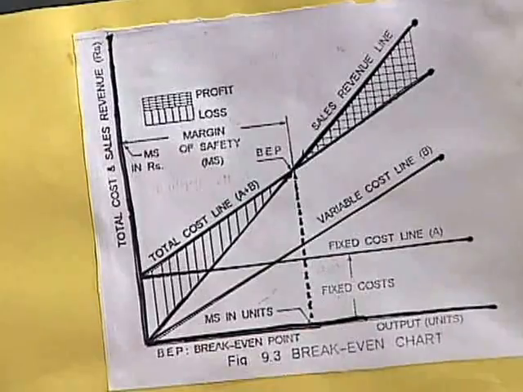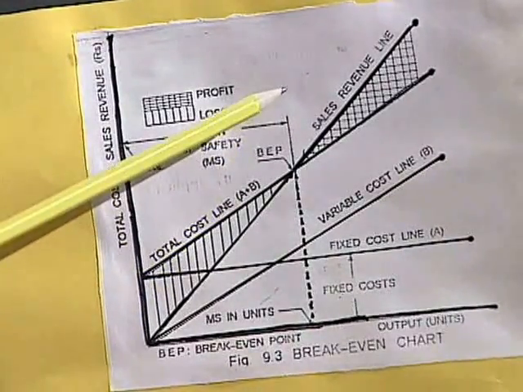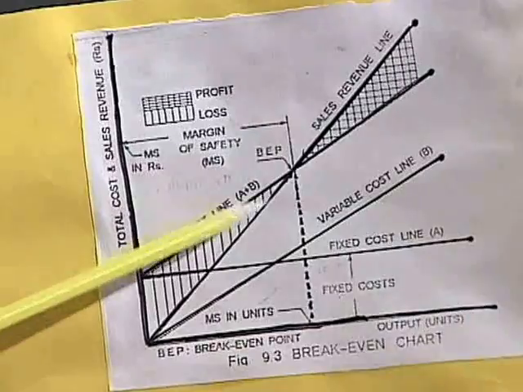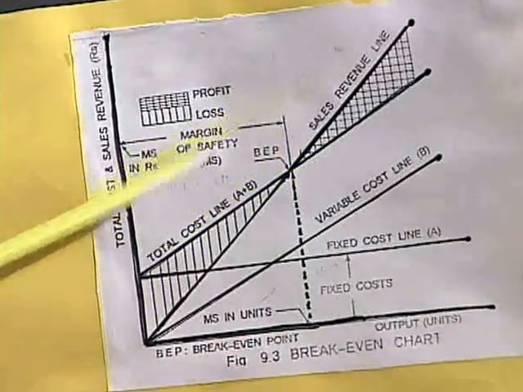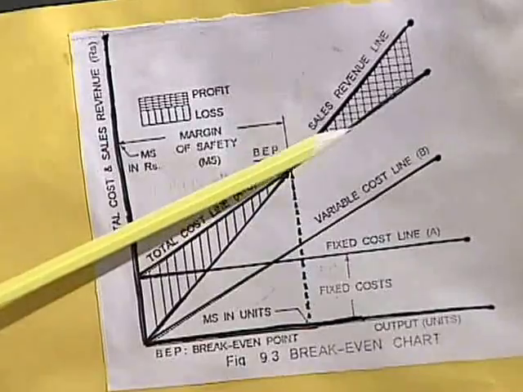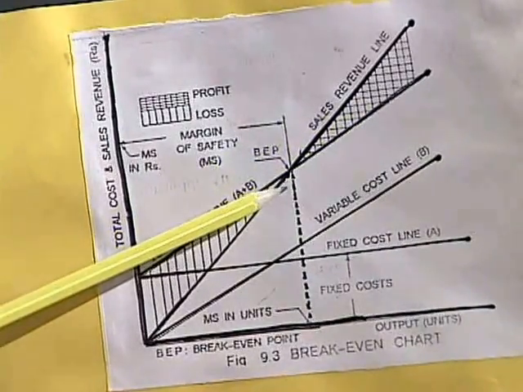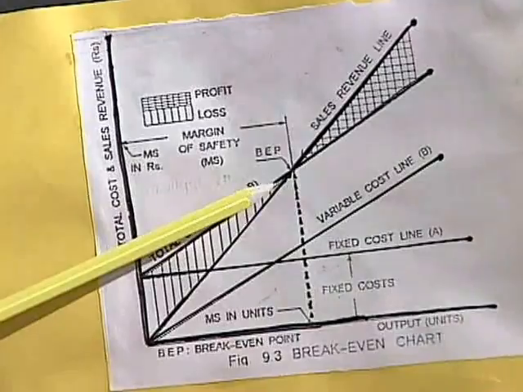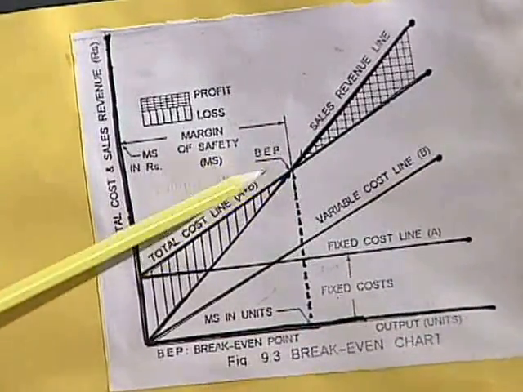Where the total sales line cuts the total cost line, that particular point is called the break even point.